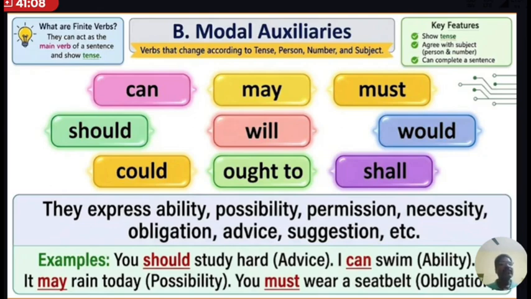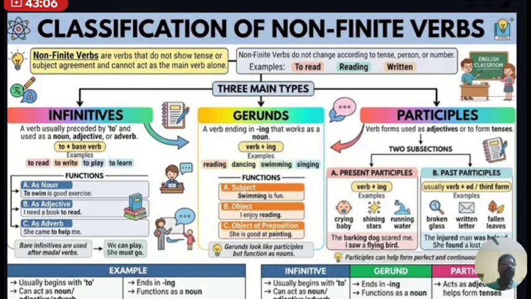Whereas primary auxiliaries, sometimes it can be a helping verb, or sometimes it can also be treated as a main verb or the link verbs. Let us know about non-finite verbs. Non-finite verbs do not change according to the subject, number, tense, or person. It remains as it is. Therefore, such kinds of verb words are called non-finite verbs.